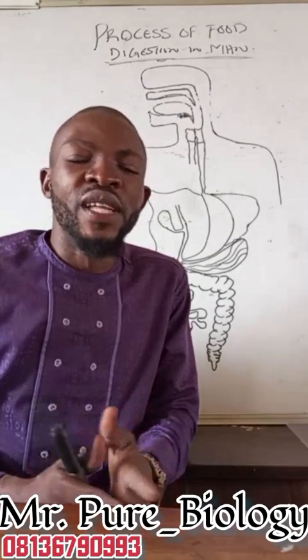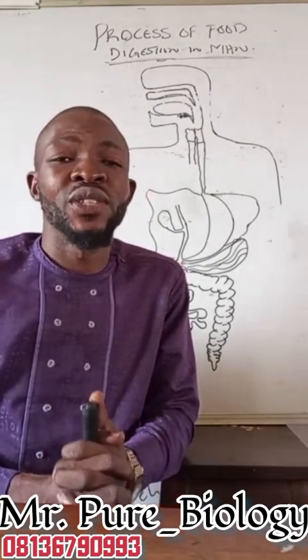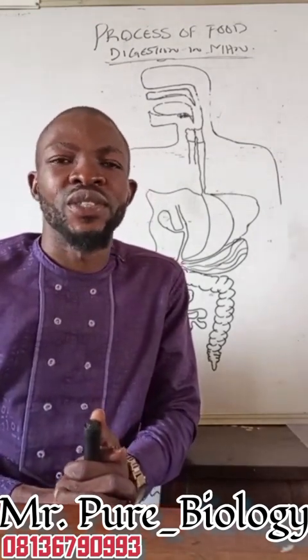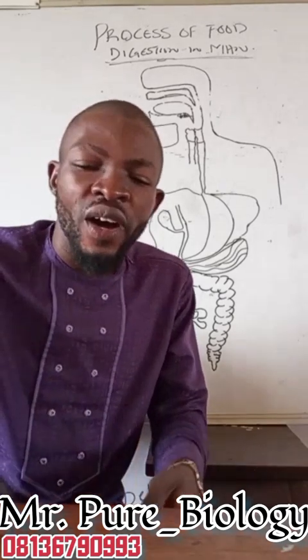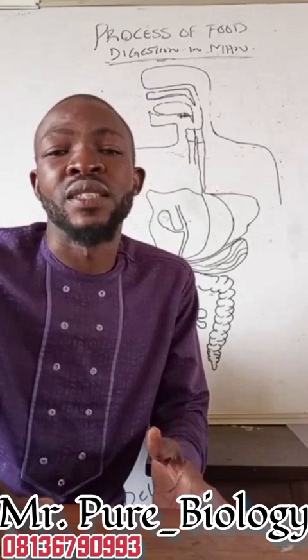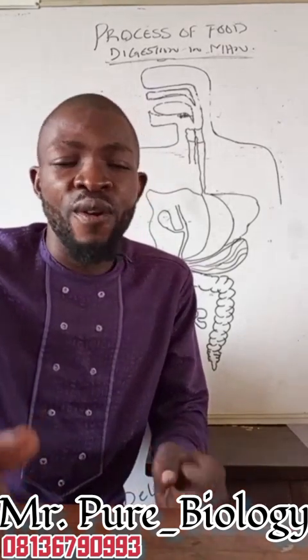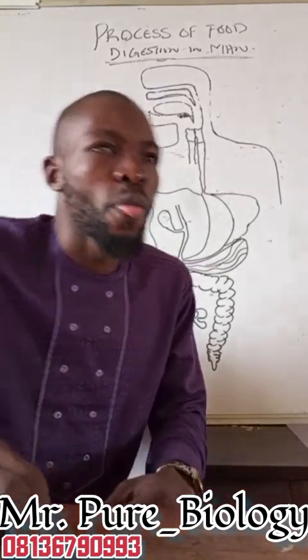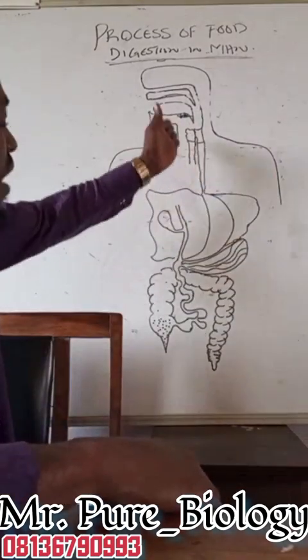I'm here to briefly explain to us the process of food digestion in man. What is digestion? Digestion is one of our catabolic processes in which large molecules of food substance are broken down into simpler form for easy absorption. Now let's look at the digestive system in man.